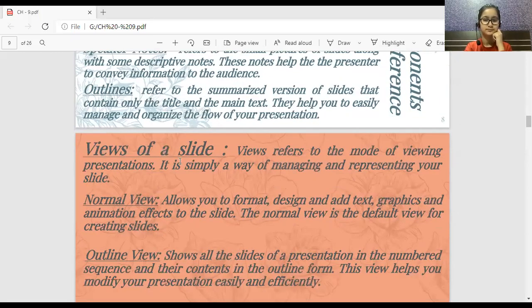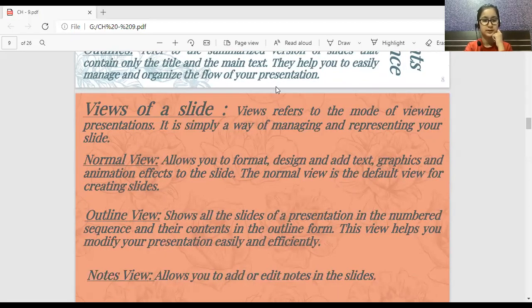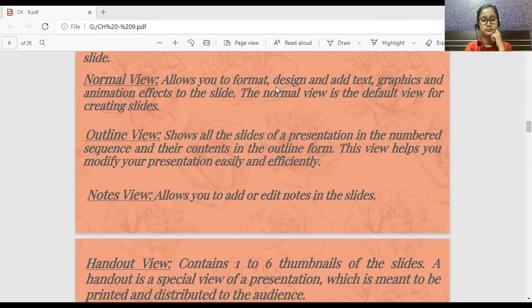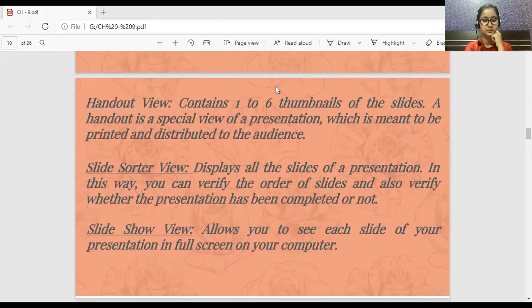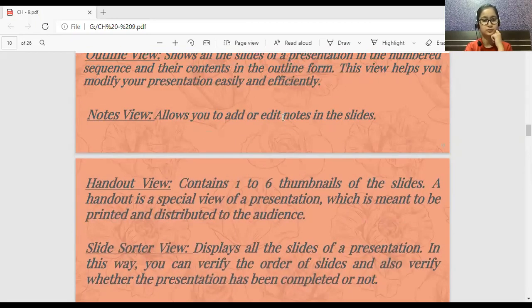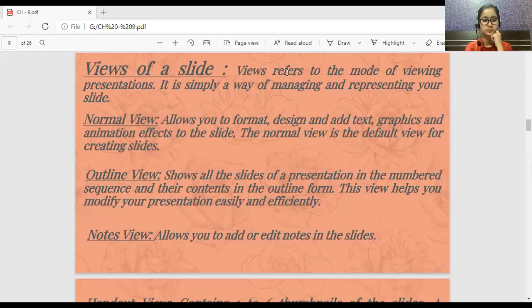Now name the views of a slide. Normal view, outline view, notes view, handouts, slide sorter, slideshow. You can read the one-line description for each of the views. Normal view, in which you are able to design your slides, you can do the formatting, you can apply various operations on it. And in this view, slide pane and task panes are available. Outline view, in which you are just giving the structure flow of your data.